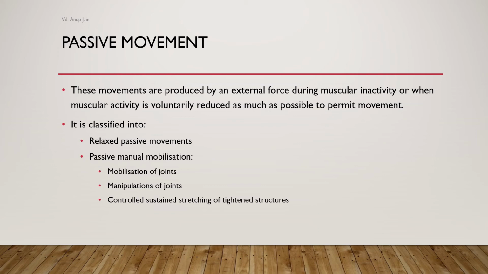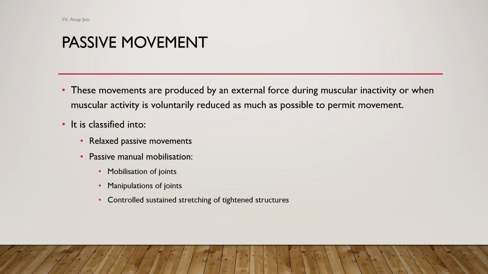Manipulation of the joints can be done by physiotherapists or surgeons. The physiotherapist performs accurately localized, single, quick decisive movements of small amplitude and high velocity which is completed before the patient can stop it. The surgeon performs a movement under anesthesia to gain further range. The increase in movement must be maintained by the physiotherapist.